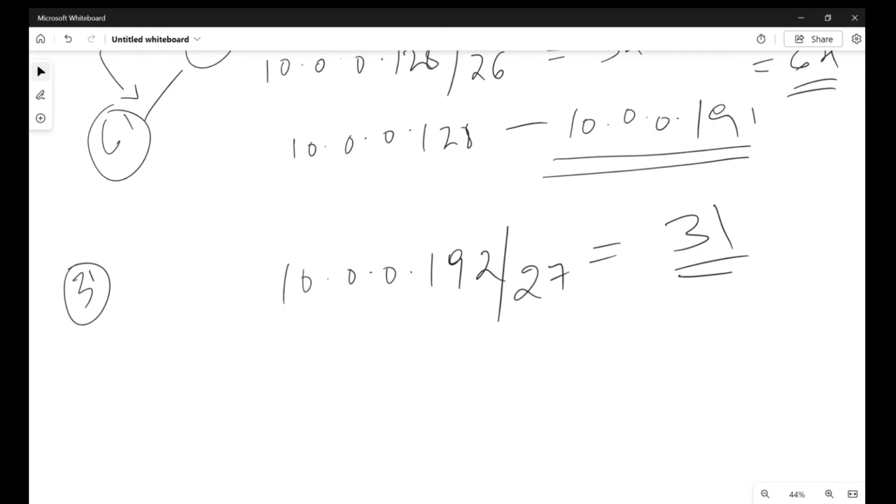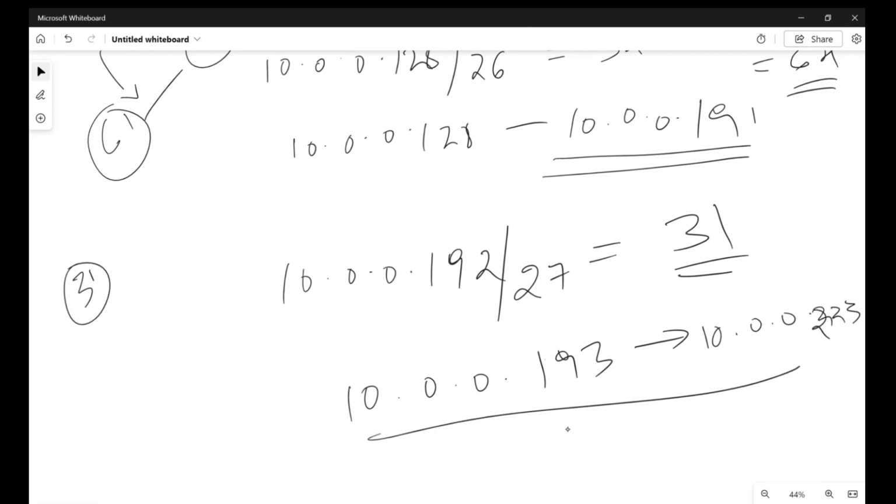So it will count from 10.0.0.192, and it will last till I think 223 or something like that, I believe. Somewhere 223 if I'm not wrong. Okay, so this will give you another 32, sorry, 31 IP addresses, so that you can easily deploy 30 VMs.